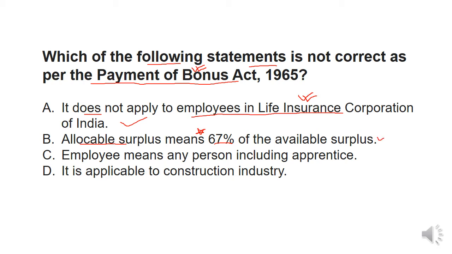According to the Bonus Act 1965, allocable surplus is always 67%. Okay. So you can ask me what is available surplus. Available surplus is gross profit minus depreciation, minus development rebate reserve, tax provision, and scheduled expenses.